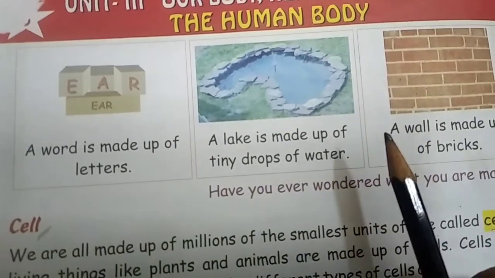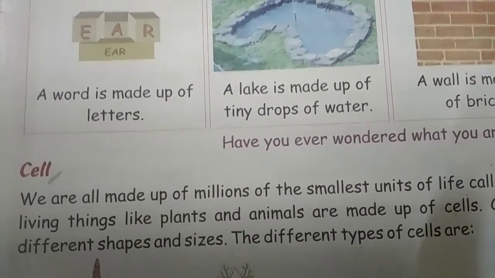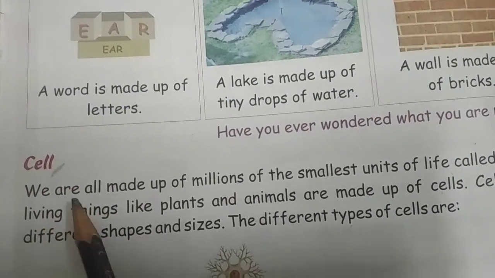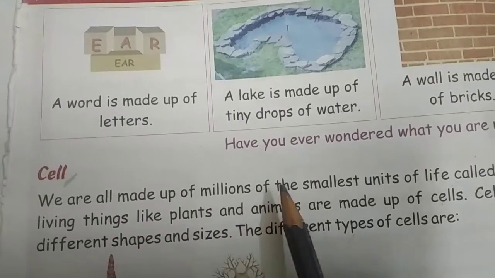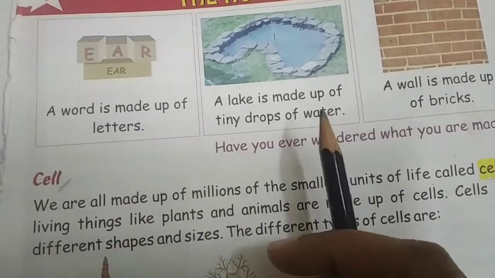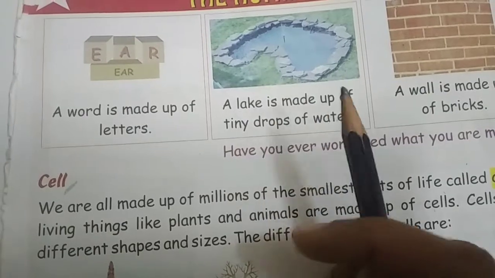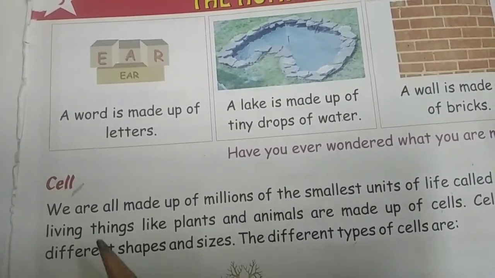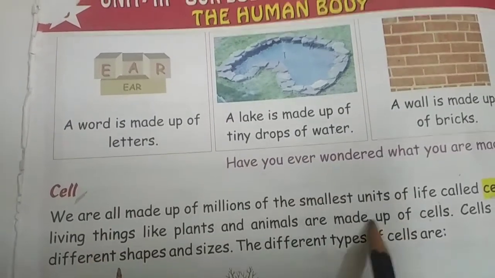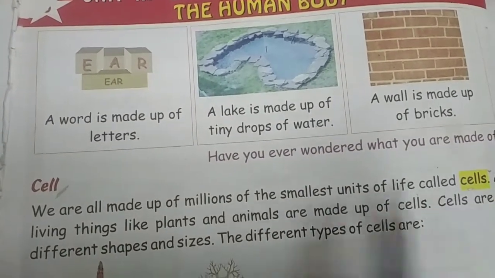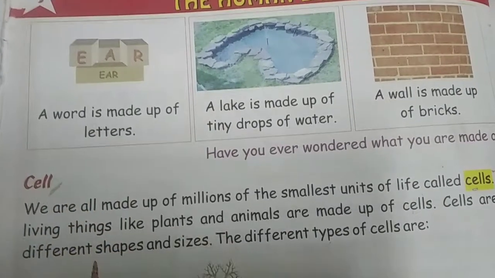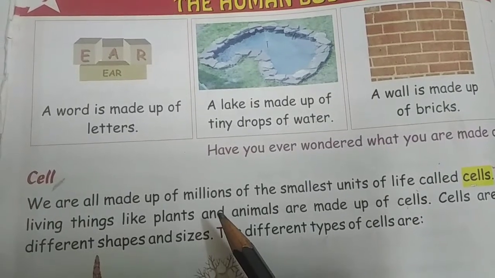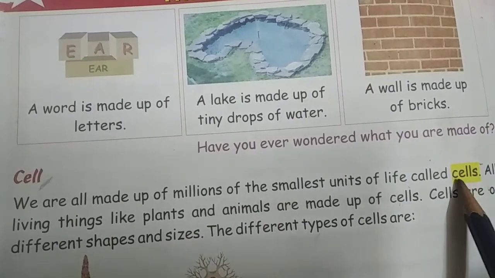Similarly, our body is also made up of something. What is that? That is cell. C-E-L-L, cell. We are all made up of millions of the smallest units. Like I said, a lake is made up of tiny drops of water. Similarly, our body is made up of millions of smallest units, which are called cells, children. C-E-L-L-S. So, we are all made up of millions of the smallest units of life, that are called cells.